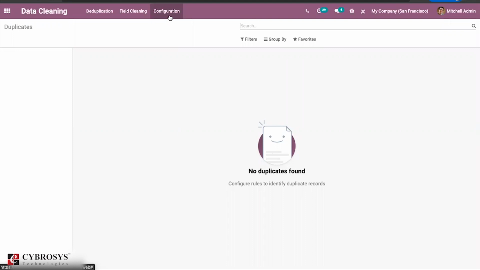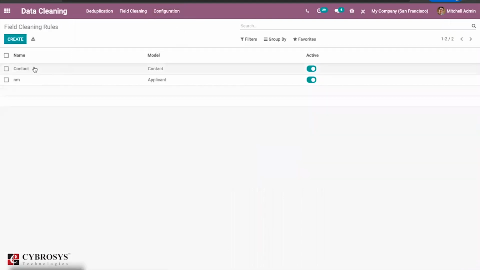Again, email ID, based on this we can compare and find whether there is any duplication in our system. For this, you can just use the field cleaning option, and using the create button you can create your own rules here, or you can use the existing contact.